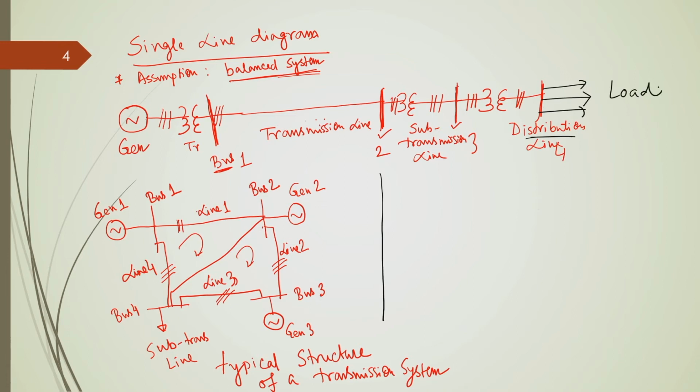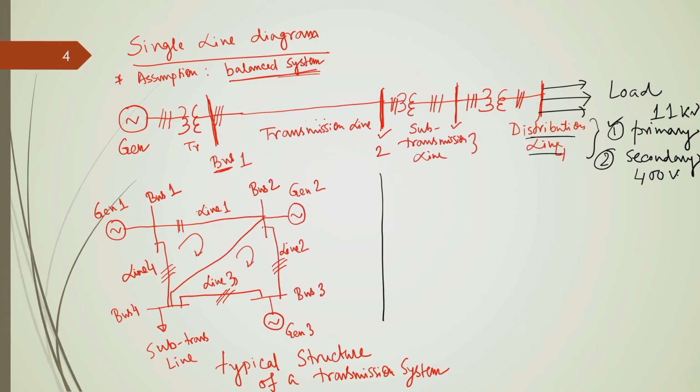And there are 2 types of distribution network. One is called primary distribution network, another is called secondary distribution network. This primary distribution network is normally of 11 kV, and the secondary distribution network in India is normally of 400 volt 3 phase.